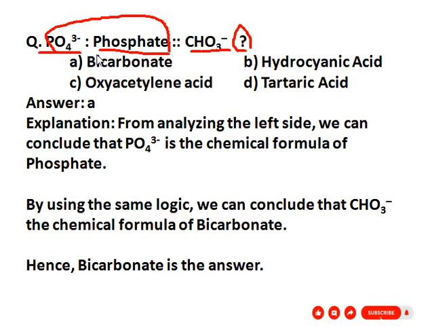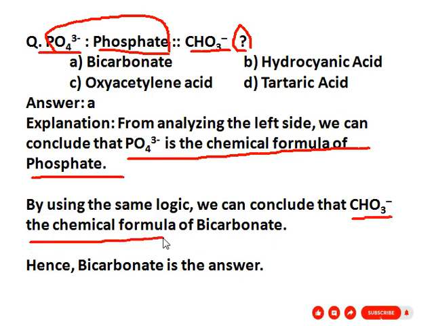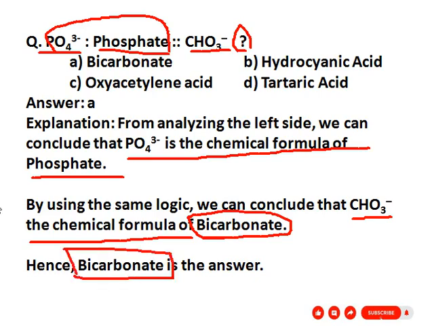So the relation in the first group is PO4 3 minus is the chemical formula of phosphate. With the same logic, CHO3 minus is the chemical formula of bicarbonate. So what is the correct answer? Bicarbonate is the correct answer. Here given option A, bicarbonate.